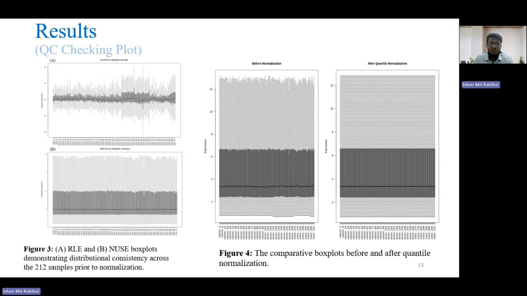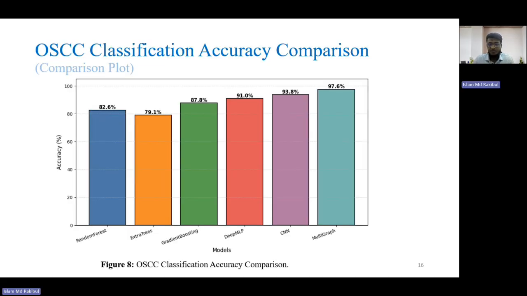Here is the model performance for classification. After splitting, we performed the classification and compared our multigraph model with 5 different models. There are 3 ensemble machine learning models and 2 deep learning models. We found that our multigraph outperformed all 5 models, and in this figure we see 97.6% accuracy, which outperforms all 5 models.